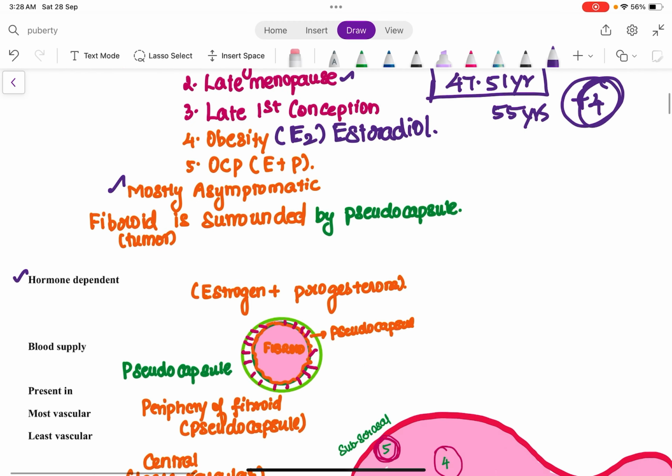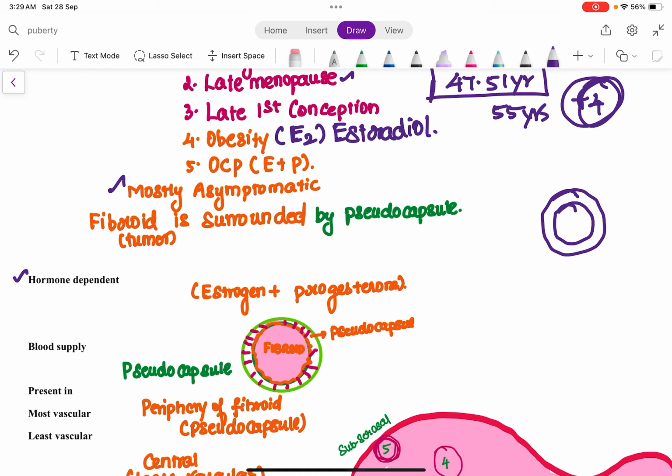Now we all know that this fibroid is a tumor. This is a benign tumor. And this fibroid is actually surrounded by a pseudocapsule. It is not a true capsule, it is a pseudocapsule. In the pseudocapsule the blood supply to the fibroid is present. We all know that any tumor, if it has to grow, needs blood supply, nutrients and blood supply for its growth.